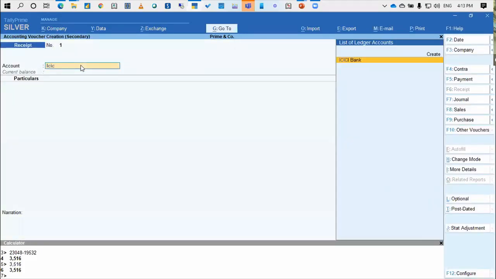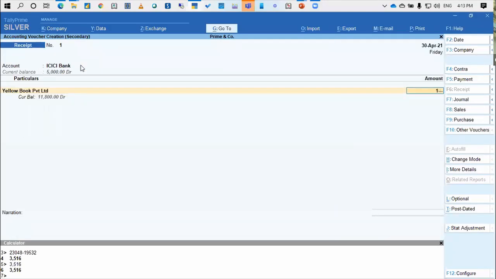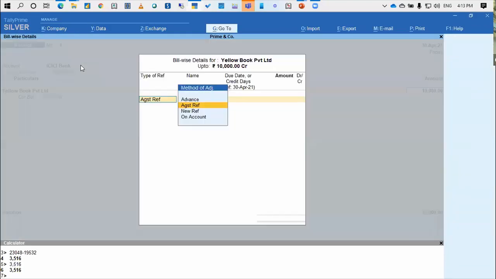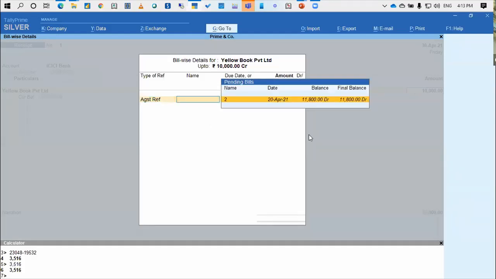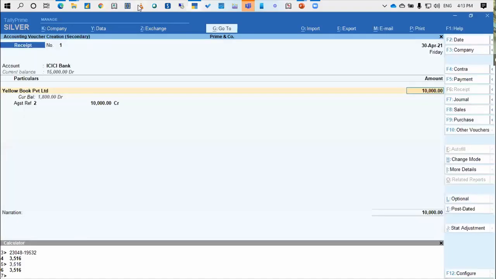Let's say I'm receiving 10,000 against this. There's an option, method of adjustment: against reference, new reference. The moment I say against reference, it will show me all the pending bills and I can click on this and say this is received against this. So this is a very simple and old feature.